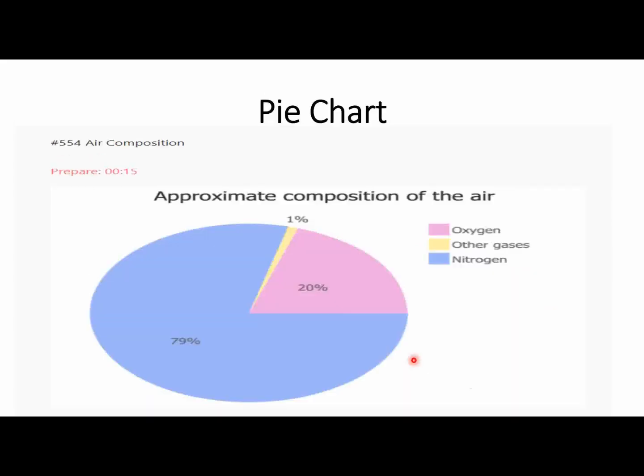So let's do the next example without wasting time, and this is the pie chart. For example, you will get a pie chart in front of you like this. This is the approximate composition of the air. This is the main point in the image, and here are only three gases: oxygen, other gases and nitrogen. The parts are 1% for the other gases, 20% for the oxygen and 79% of the nitrogen.